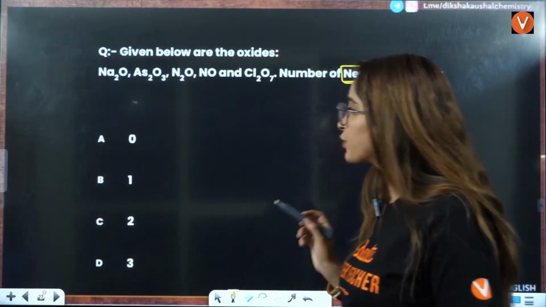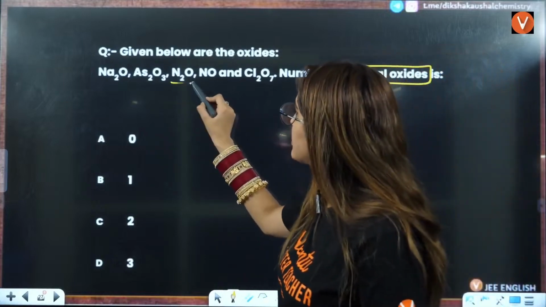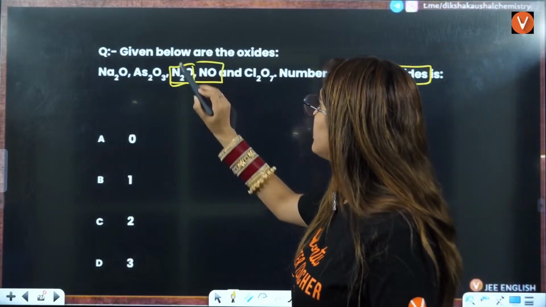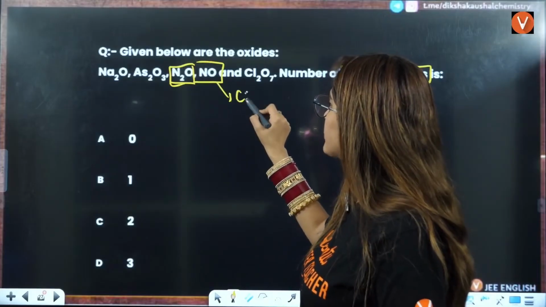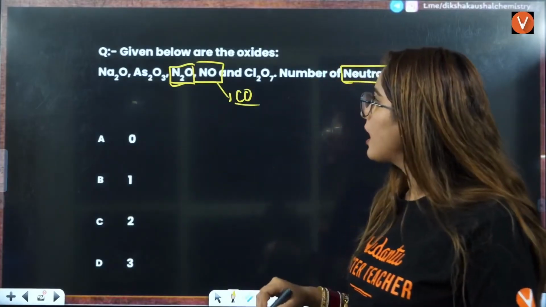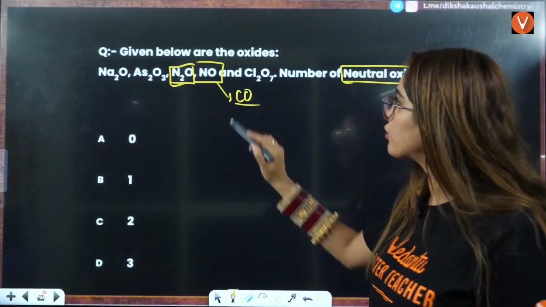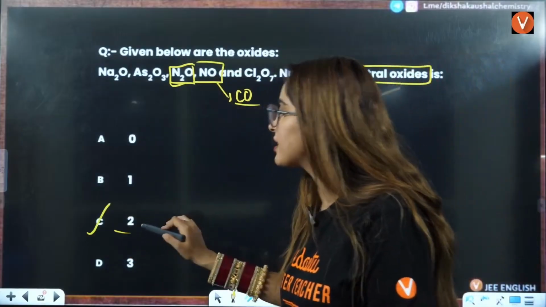Neutral oxides, if you see, this is neutral, and CO is also neutral. But CO is not given here. So, out of this, only 2 oxides are neutral. So, answer will be 2.